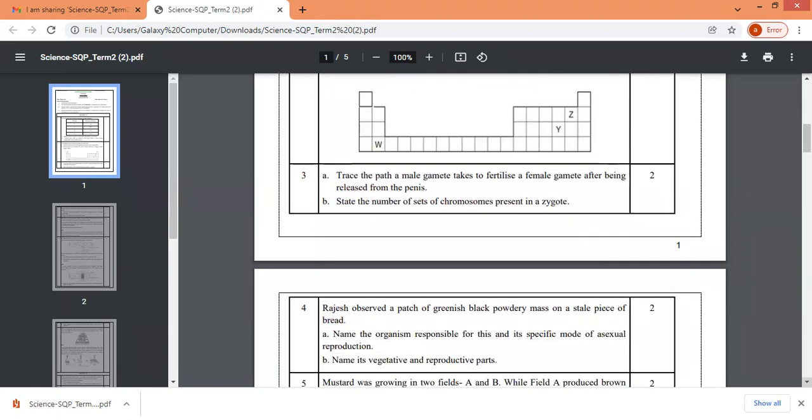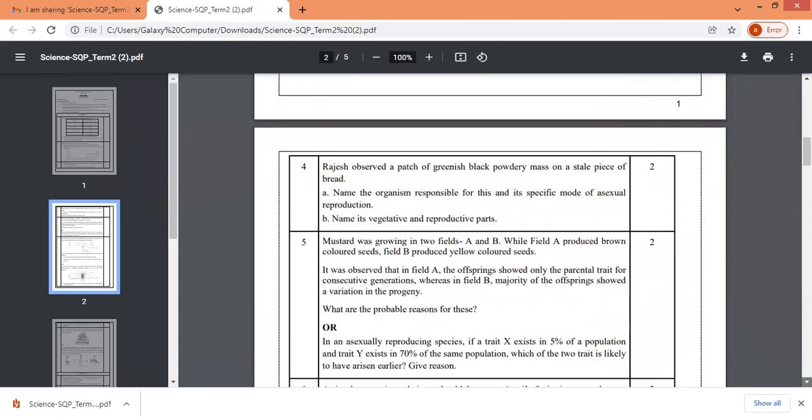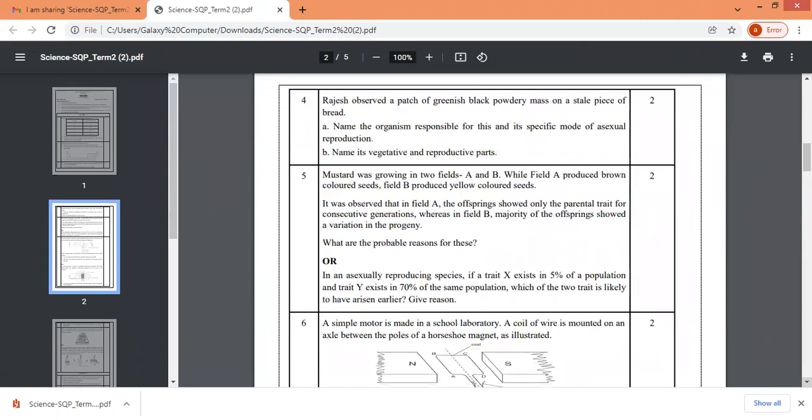Okay, the same over here. Okay, as you can see, name the organism responsible for this, and sexual, again a question from biology, and then again you have a question from biology only. So third, fourth, fifth questions are from biology, 2 marks each.